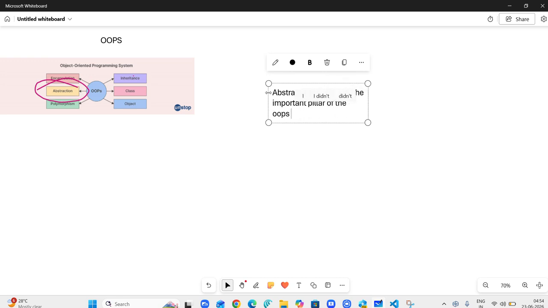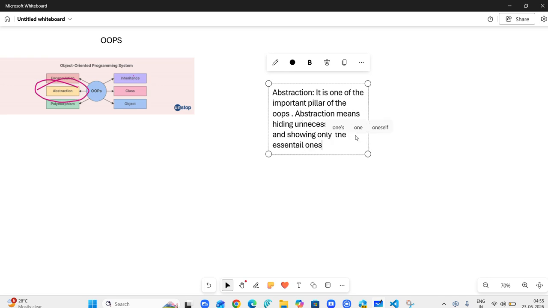And abstraction means hiding the unnecessary details and showing only the essential ones. So this is called abstraction. It's simple. You do not have to say anything more than this about abstraction.